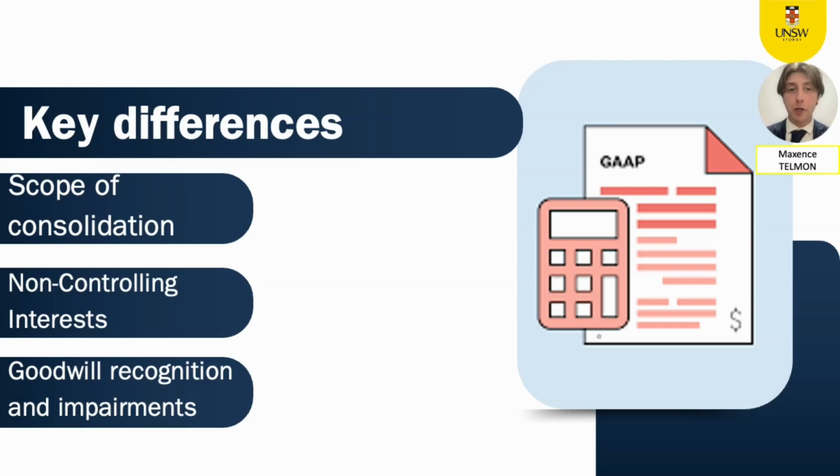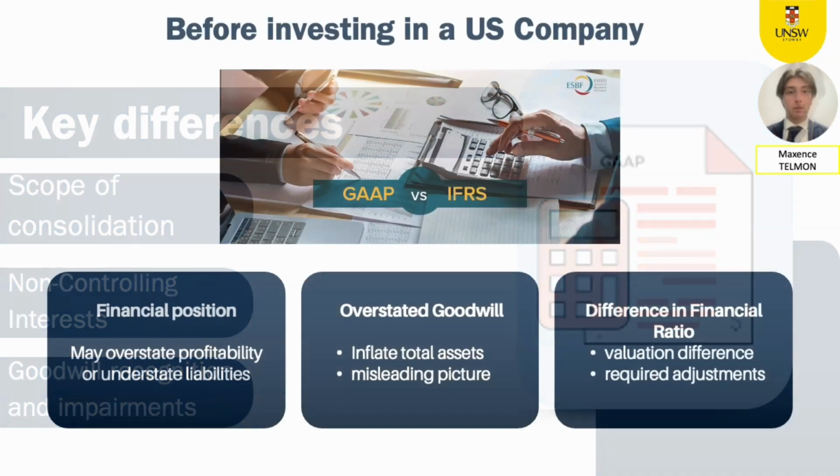IFRS allows non-controlling interests to be measured at either fair value or proportionate share of net assets, while US GAAP mandates fair value. IFRS permits partial goodwill recognition, while US GAAP requires full goodwill for all business combinations. US GAAP might show higher goodwill balances for longer periods, impacting total assets and profitability ratios.